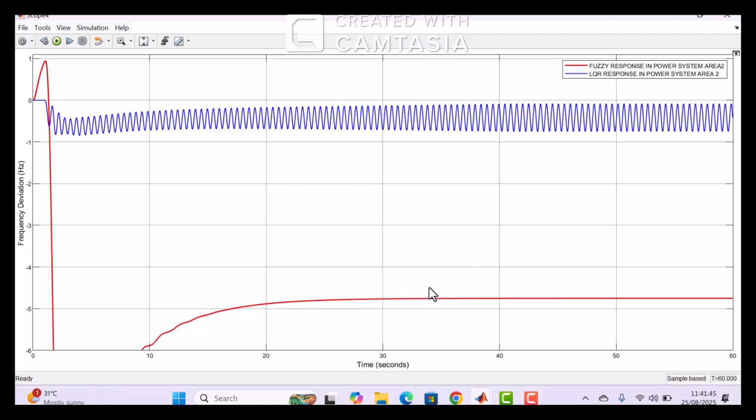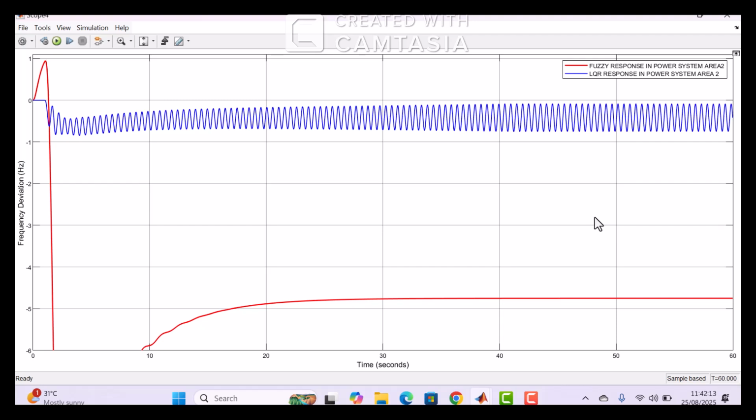But here the LQR output response also distorts from the optimum value. I mean it cannot maintain a frequency deviation within plus or minus 0.5. It goes beyond the limit, and also we can see the fuzzy logic controller represents a frequency deviation that is far below the desired value of 0 plus or minus 0.5.